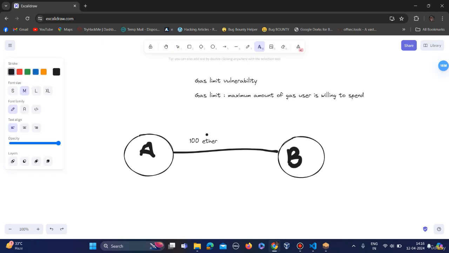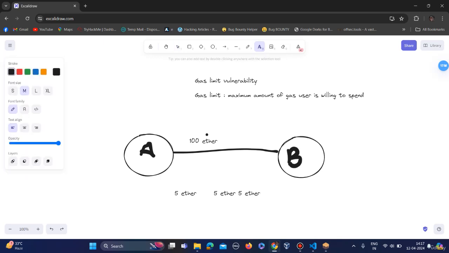Let's say 5 ether in one loop, another 5 ether in the second loop, another 5 ether in the third loop. Okay, so it will transfer this 100 ether in the form of loops.